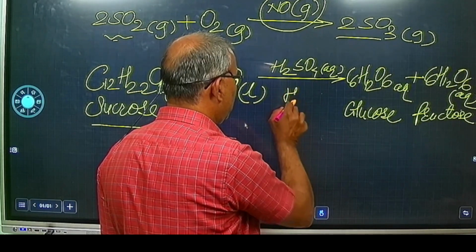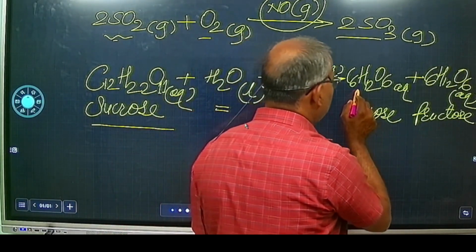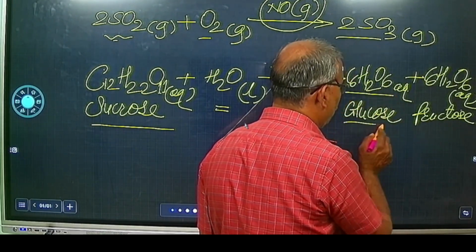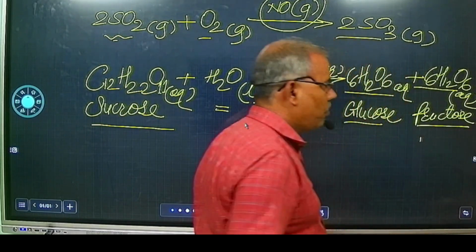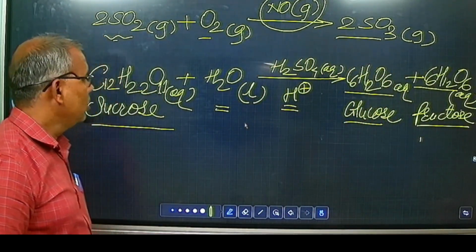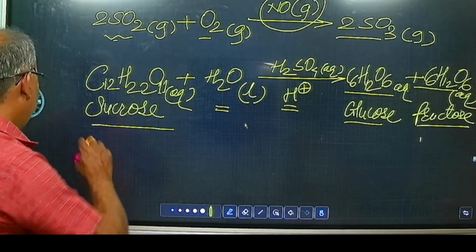So H plus from this H2SO4 acts as the catalyst. Here we get C6H12O6, that is glucose molecule, and C6H12O6, another molecule, that is fructose molecule, in aqueous state. So this is another example of homogeneous catalysis.